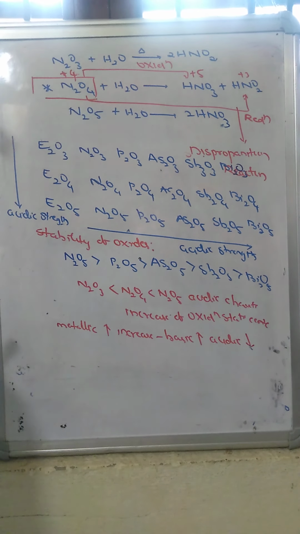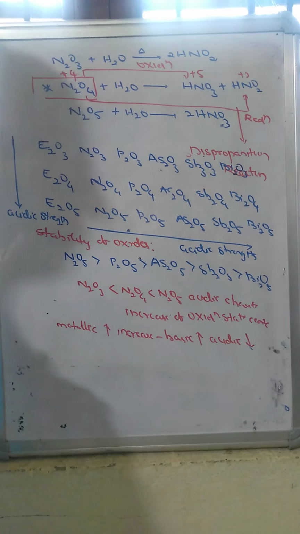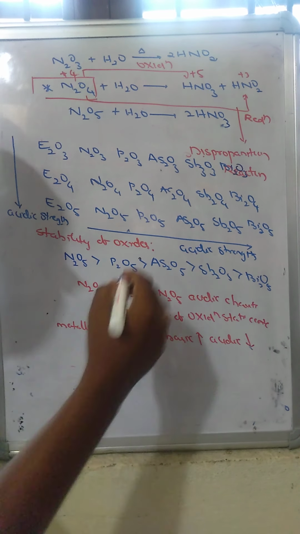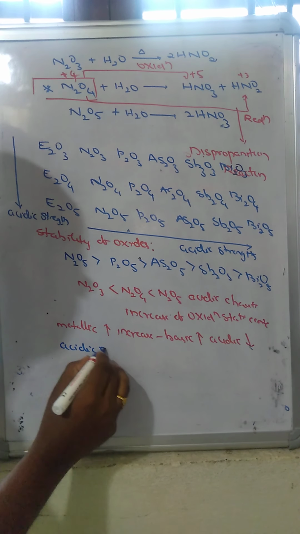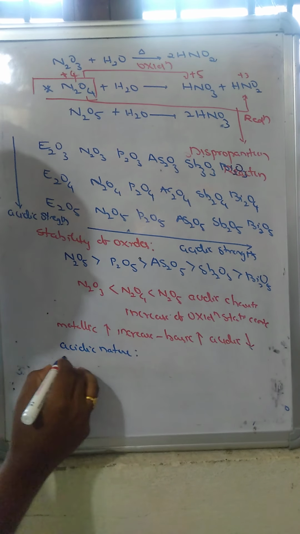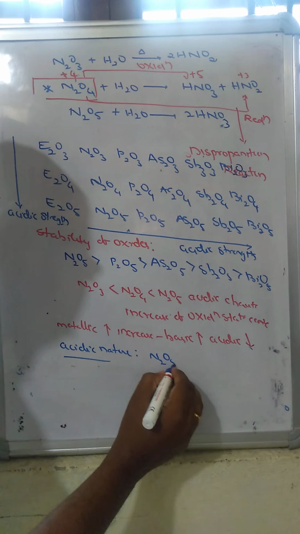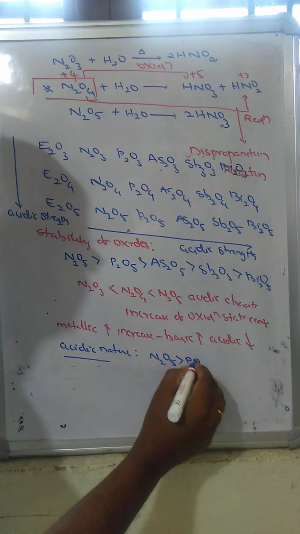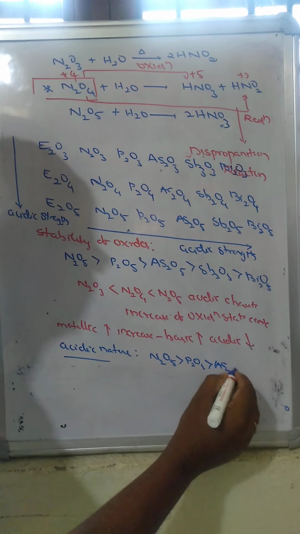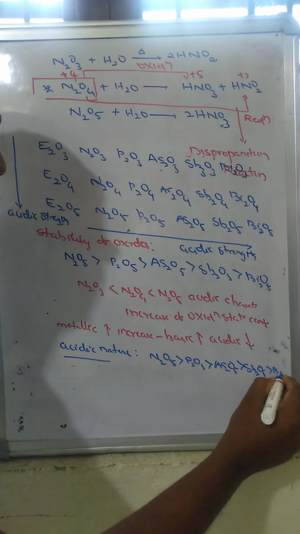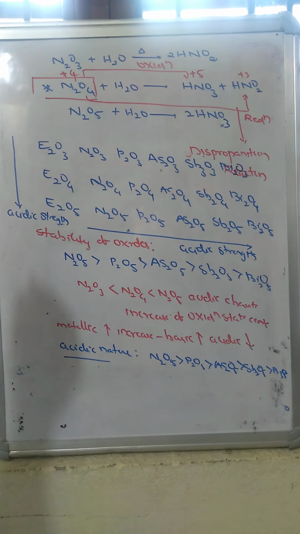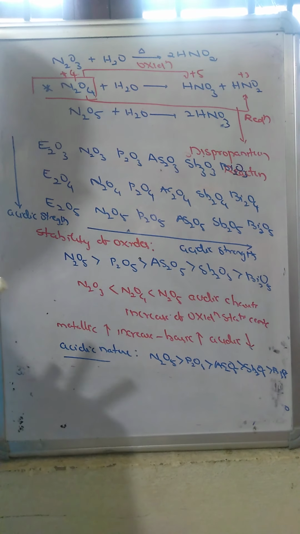So that's why bismuth pentoxide is less acidic when compared to nitrogen pentoxide. So the acidic nature of these pentoxides: N2O5 is more acidic when compared to phosphorus pentoxide, arsenic pentoxide, antimony pentoxide and bismuth pentoxide. Only nitrogen shows various types of oxide formations.